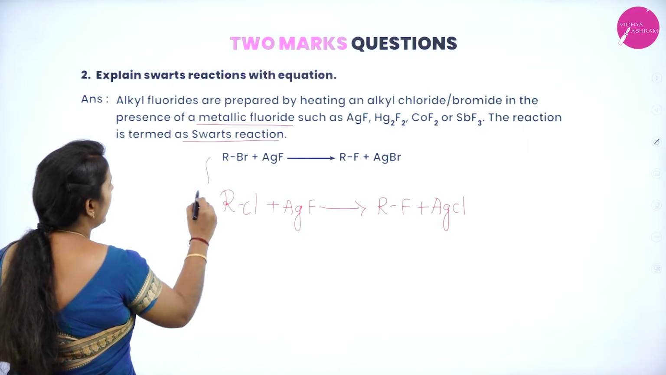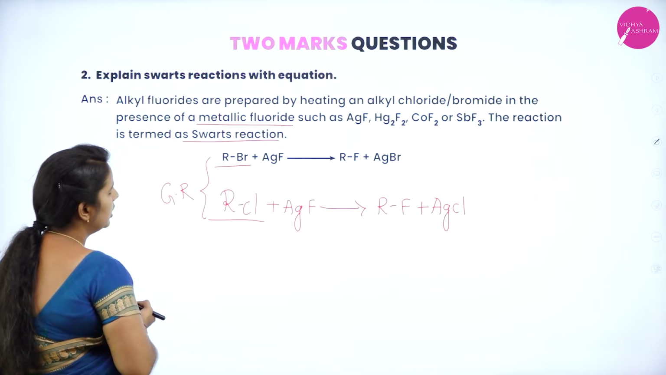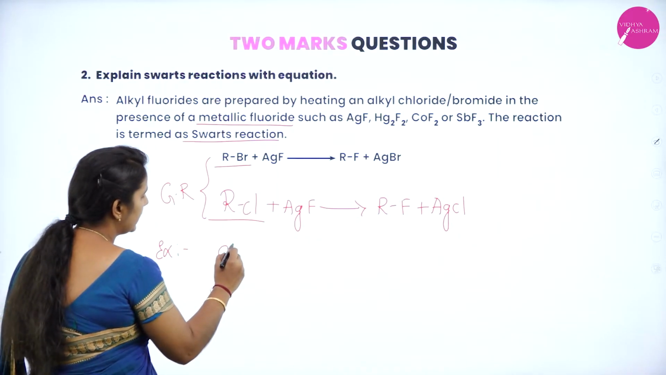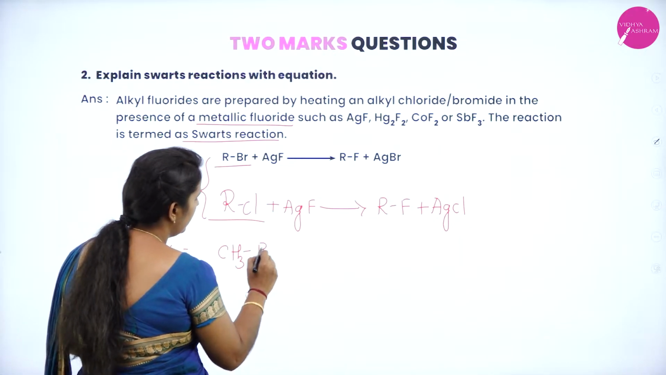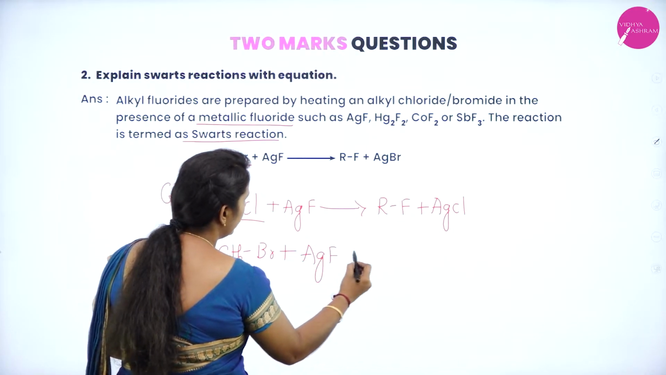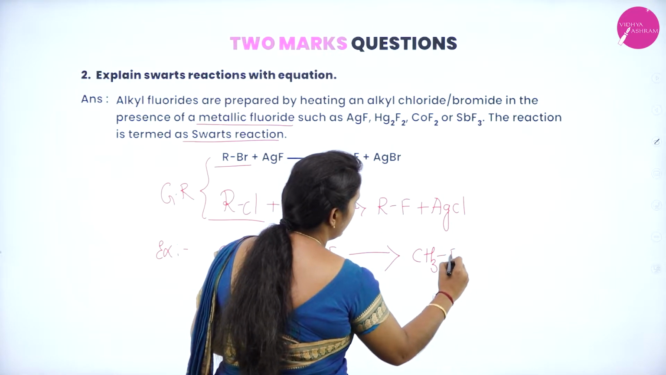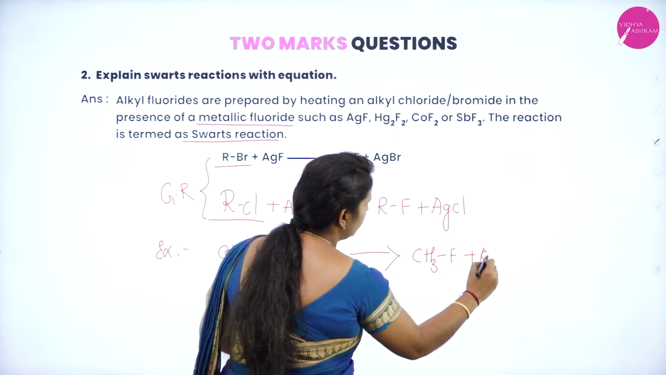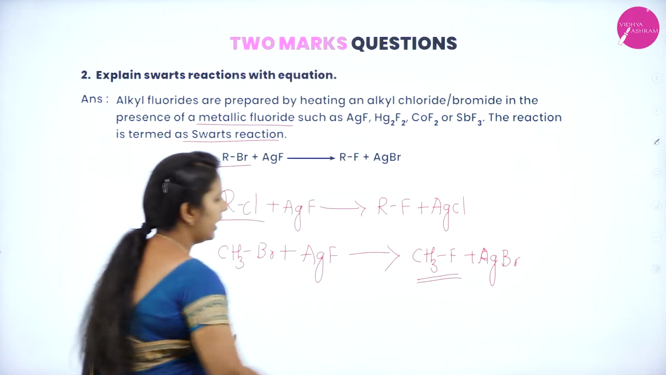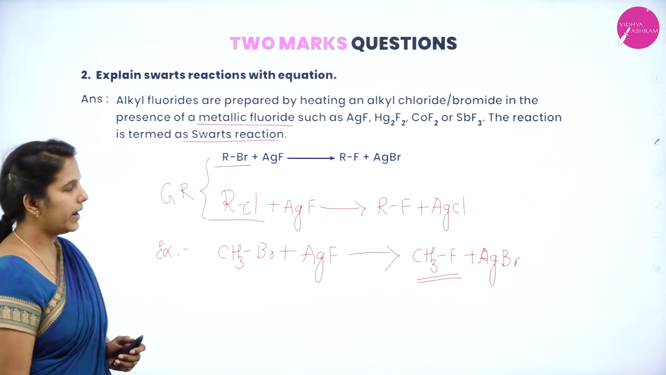So, these two can be a general reaction. I have taken out the alkyl bromide and alkyl chloride to show that reaction. Now, you can go with an example by considering CH3Br, R as a CH3, which is allowed to react with AgF. So, it gives us CH3F plus AgBr. So, this is an alkyl fluoride. Okay. So, it is a methyl fluoride.